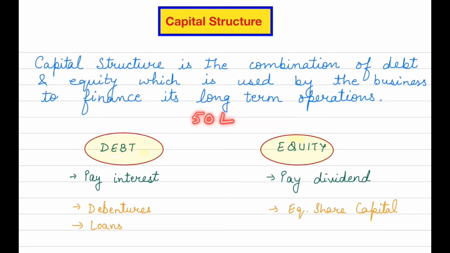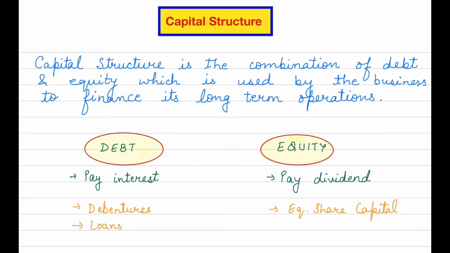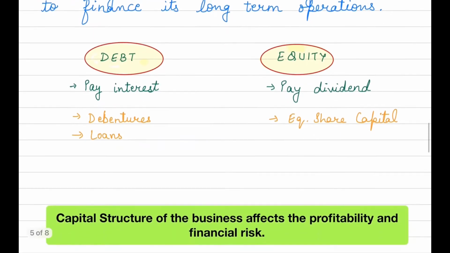Suppose you have decided that we are going to arrange this finance as 10 lakh as debt and 40 lakh as equity. So this combination of 10 lakh debt plus 40 lakh equity is termed as capital structure. I hope you've understood this capital structure.